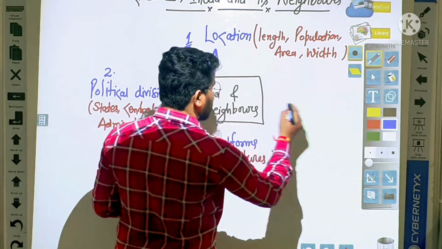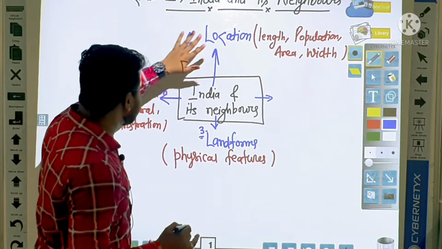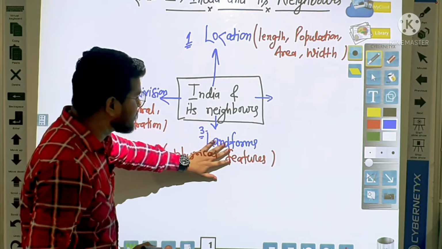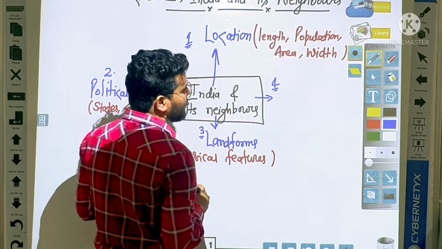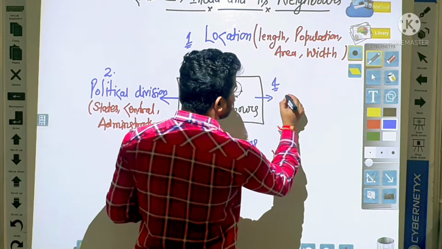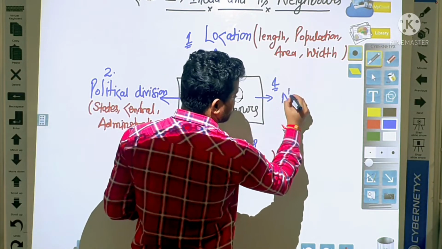Then, students, first is location, second is political division, third is landforms, and after that in the fourth we will learn about neighbors.